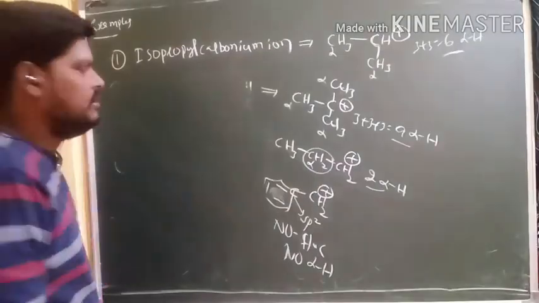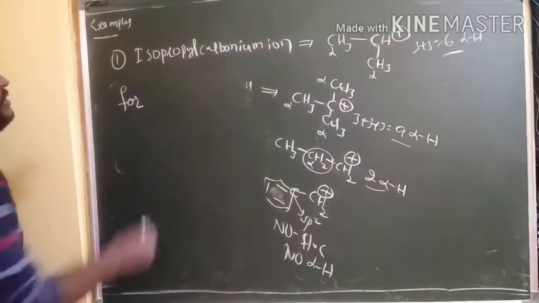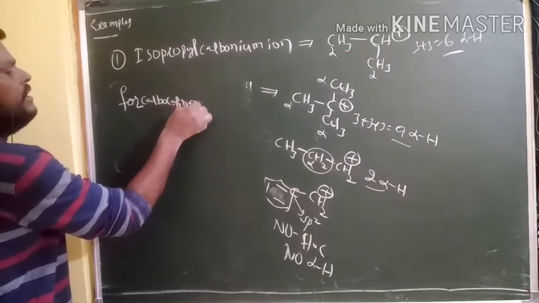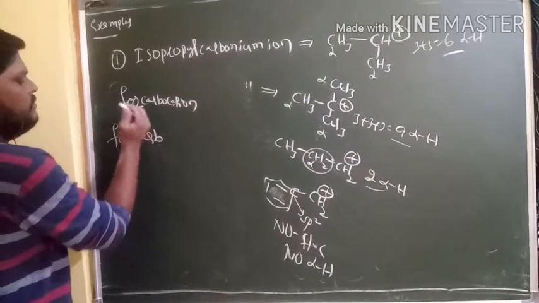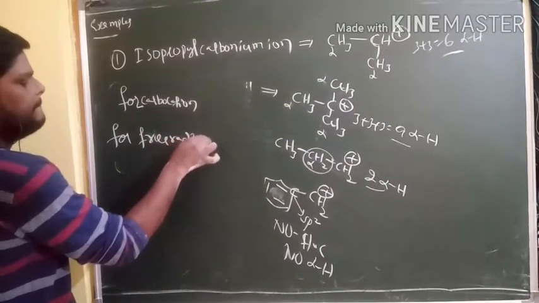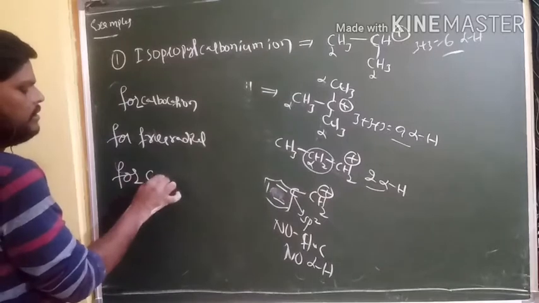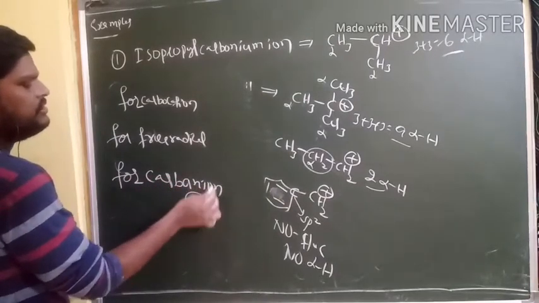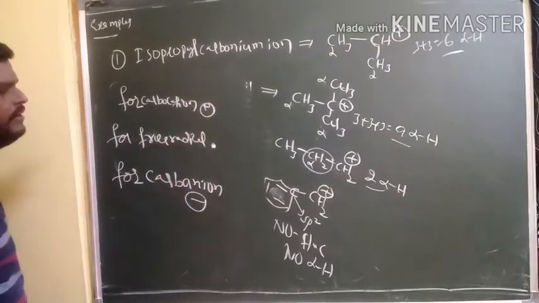What is the final trick for this concept? For carbocation or carbonium ion, for free radical, for carbanion. Carbanion means negative charge on carbon; a free radical has 1 electron; a carbocation has positive charge on carbon.